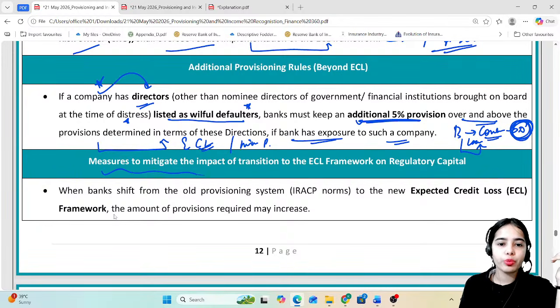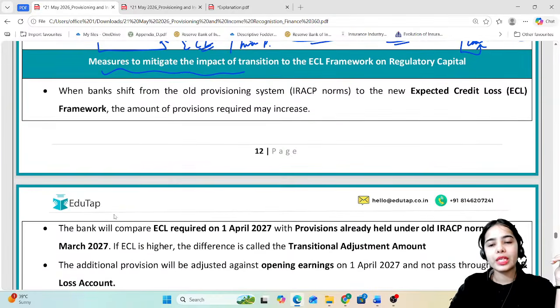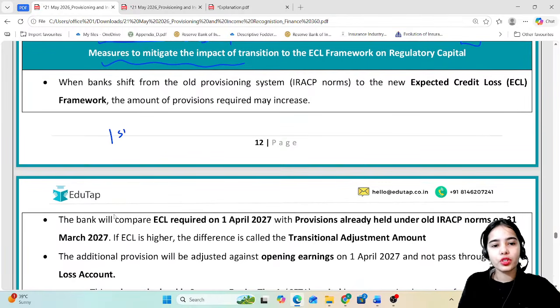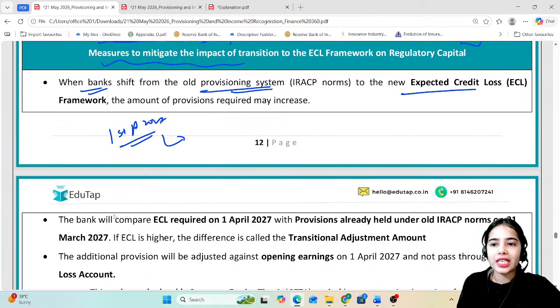Okay. Measures to mitigate the impact of transition to the ECL framework. So from 1st of April 2027, the bank has to shift from the old provisioning system to the new expected credit loss system. There was the old provisioning system of income recognition, asset classification, and provisioning norms. So these were the old provisioning norms, and these were the old asset classification and income recognition norms.